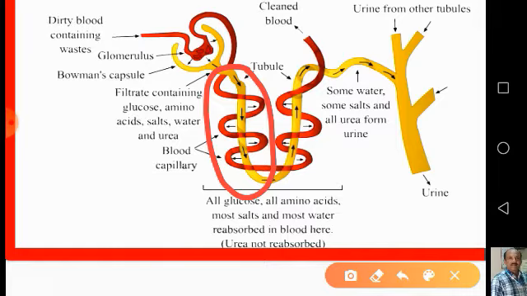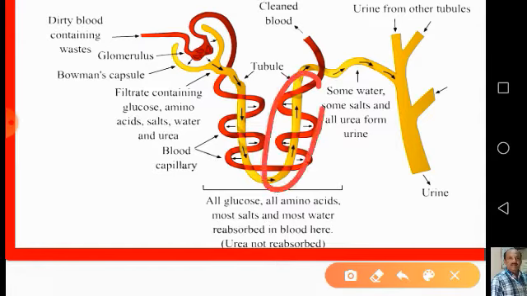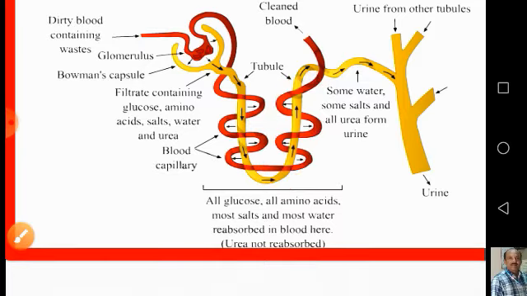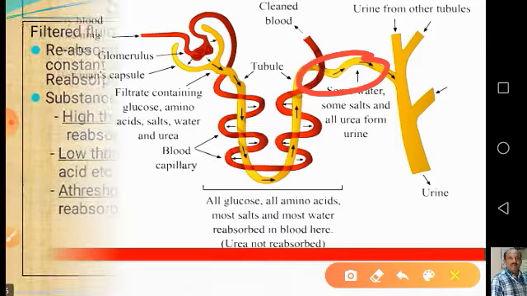Whereas in the ascending loop of Henle, the reabsorption takes place somewhat less. And in the DCT, the reabsorption of the essential substances from the glomerular filtrate depends upon the condition of the body.